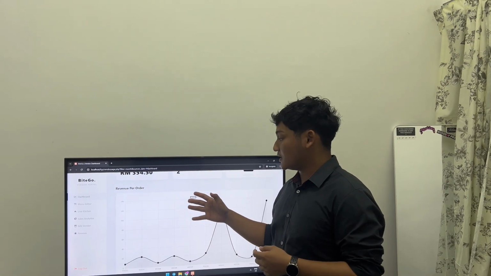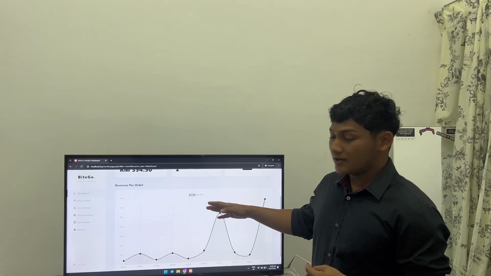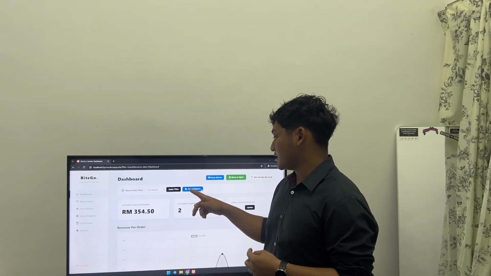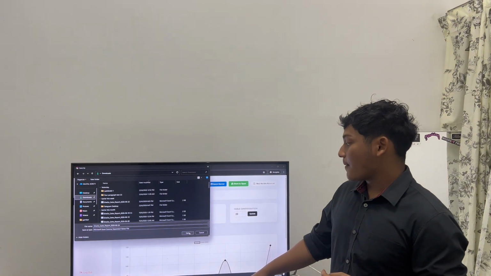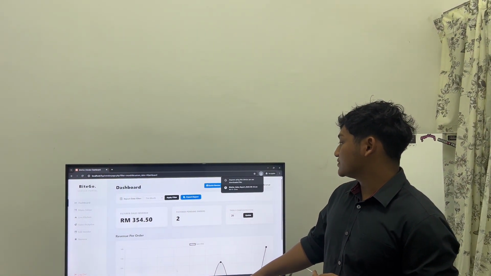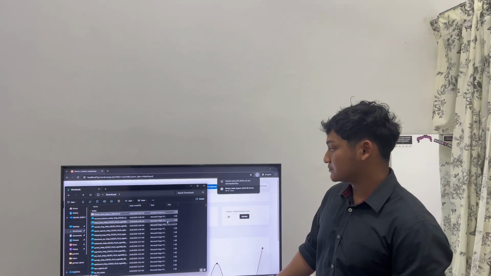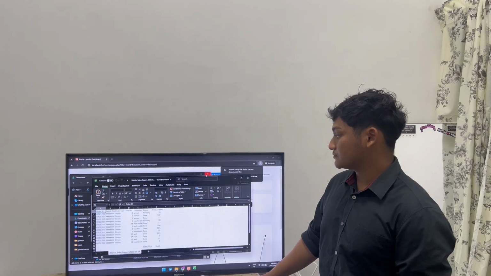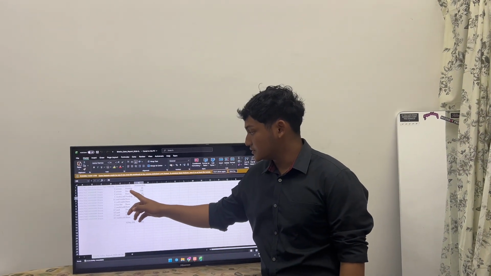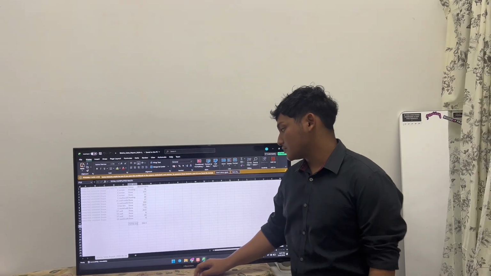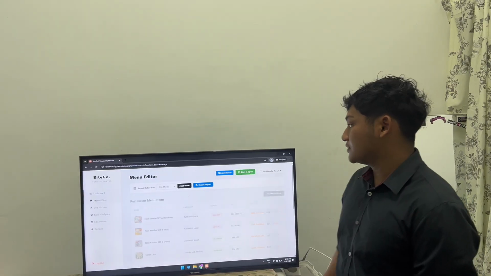So we also can get a report from that. You can export the report, and it will become a sheet in Google Excel like this. So you can see all the dine-in customer status, amount, and total completed sales. So next, we go to menu editor.